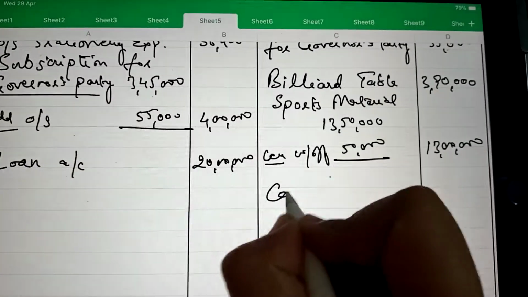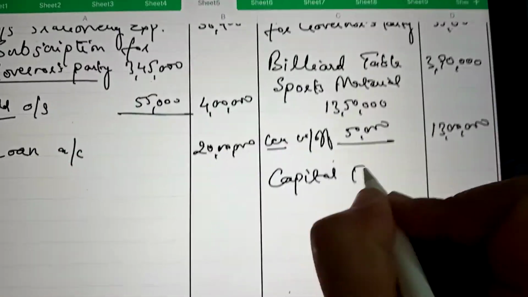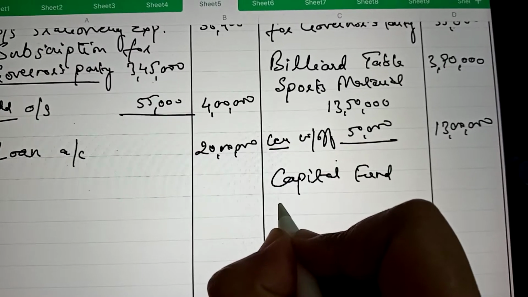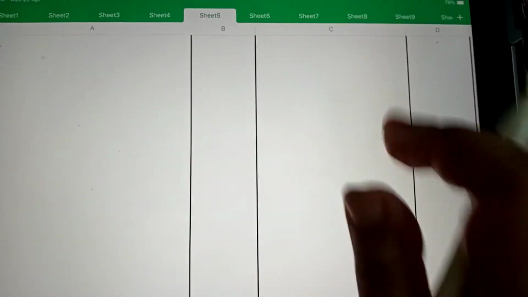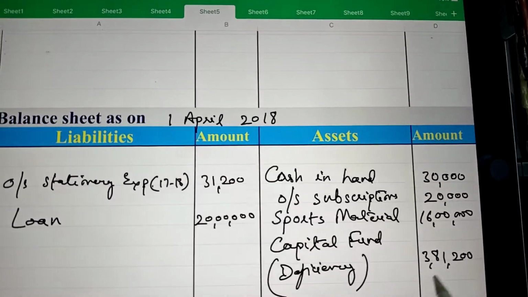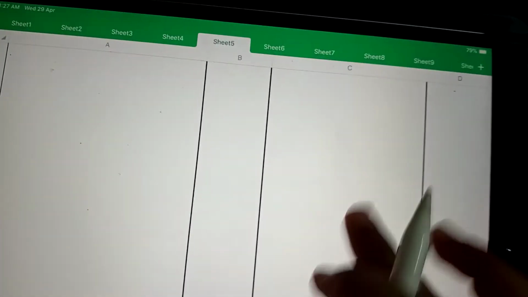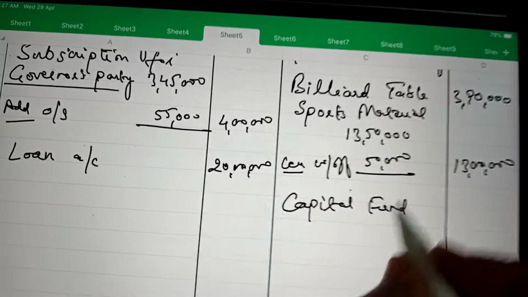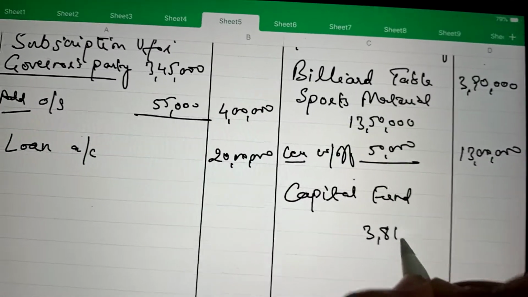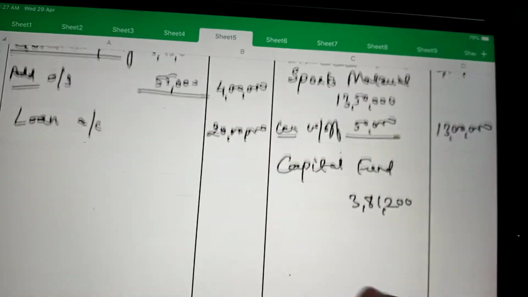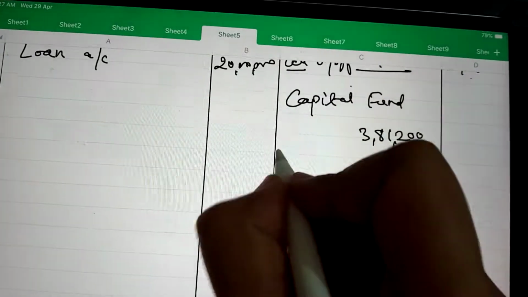And capital fund, we have found it out. Capital fund is 3,81,200. We found it out, and we will add the deficit.